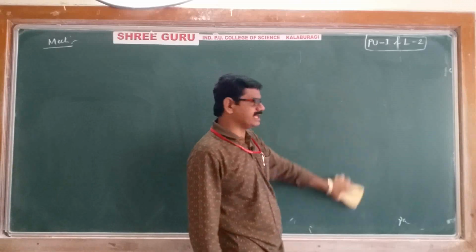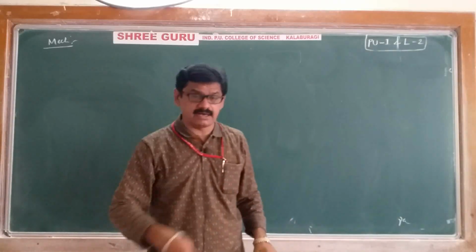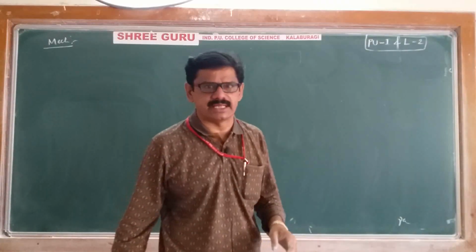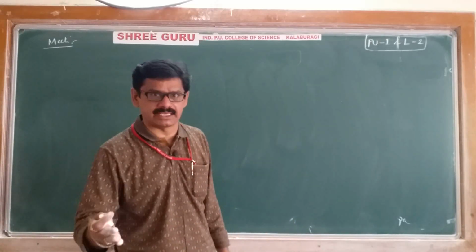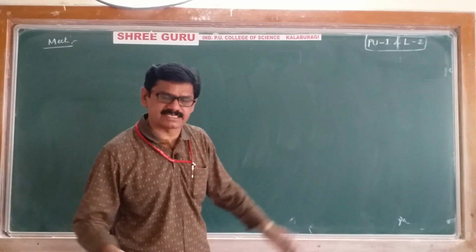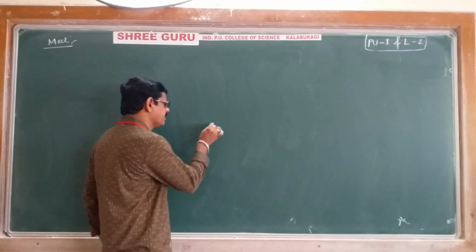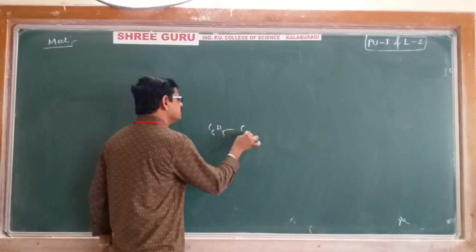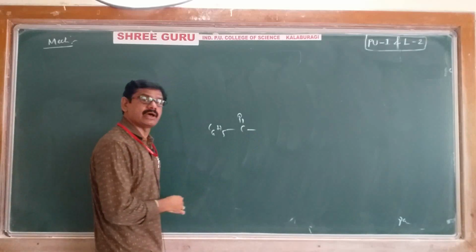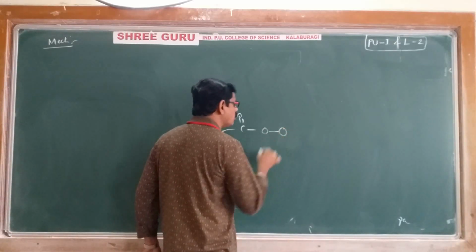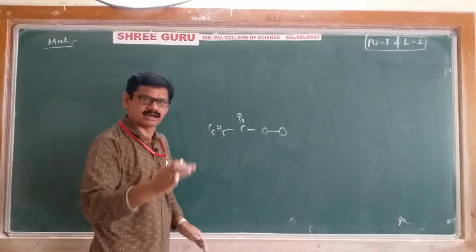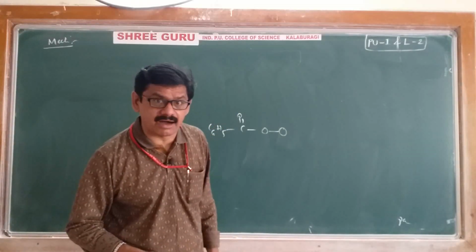A reaction is taking place in the presence of peroxide. Any peroxide you can take, but we are taking benzoyl peroxide. What is benzoyl peroxide? I'll give you its structure. C6H5CO is called the benzoyl group, and peroxide means an O-O bond should be present. The oxygen-oxygen bond is called the peroxy bond.